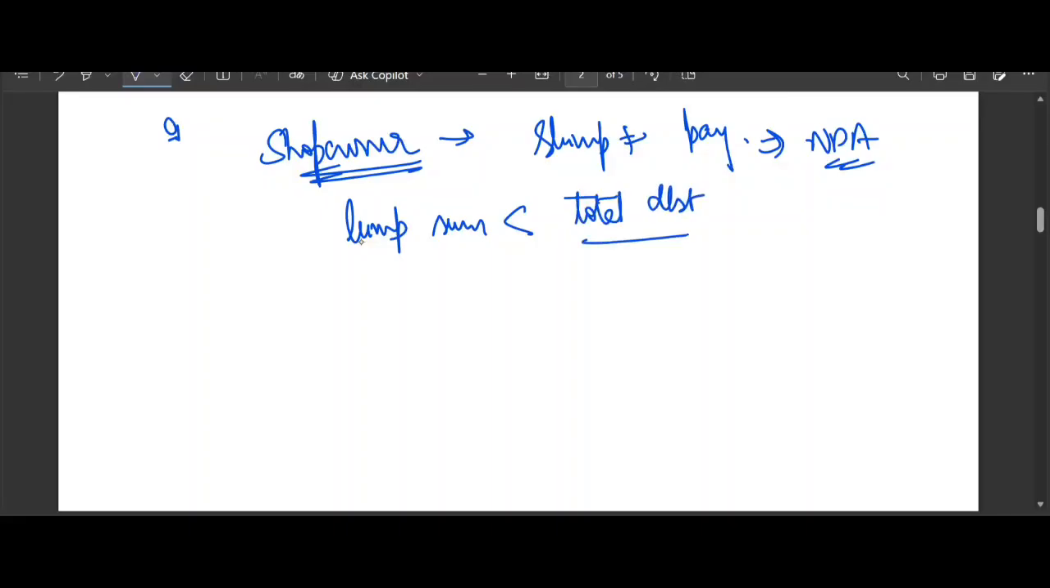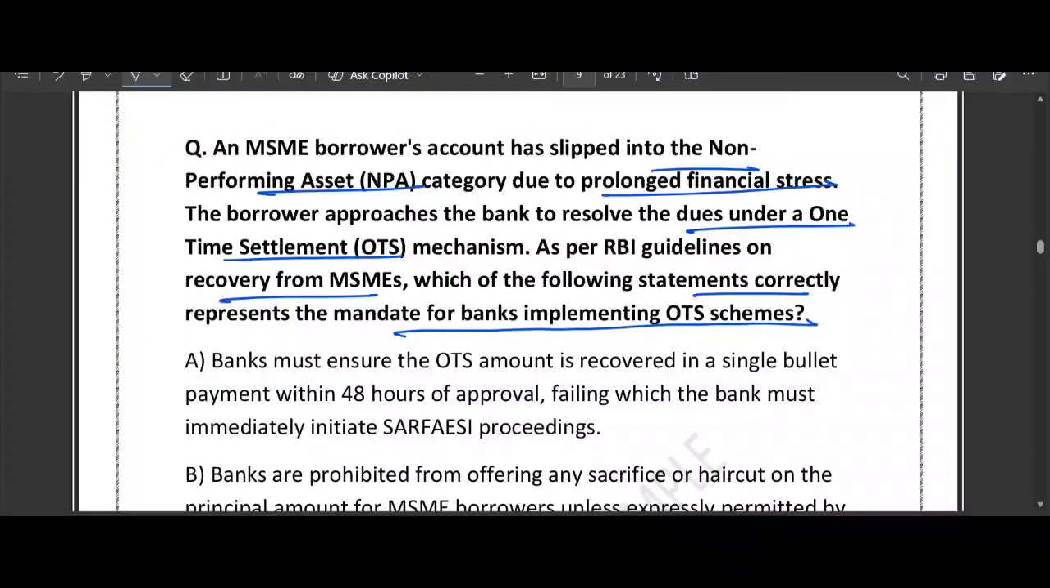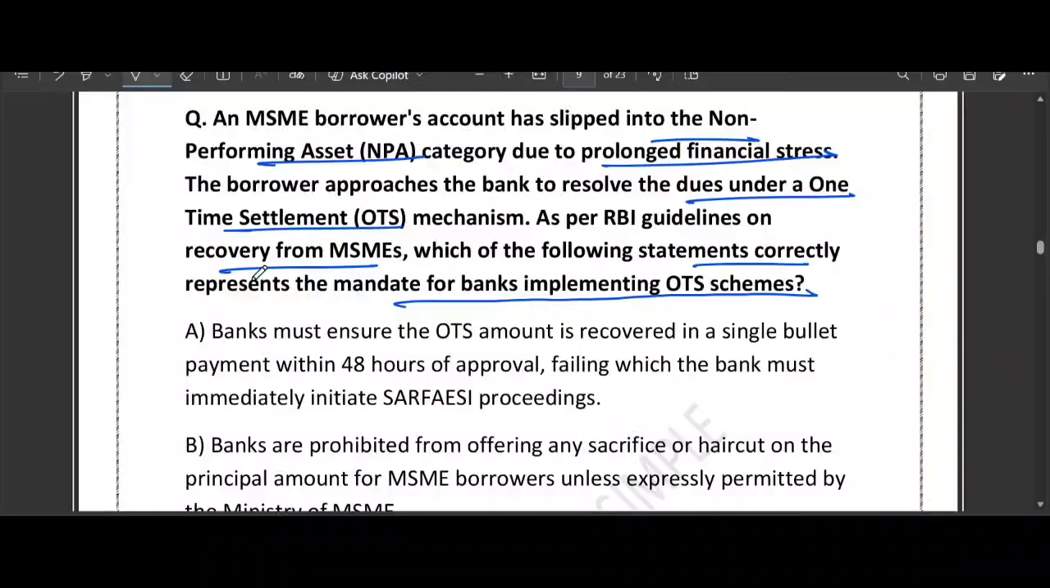So this is called OTS, one-time settlement, or a haircut. Either call it OTS or you call it haircut for the bank. The question asks, how should the bank handle this process fairly? Now look at option A. What does option A suggest? That 48-hour rush. Actually, demanding full payment in 48 hours is impossible for someone already in financial trouble. The law requires giving them a fair chance to pay.